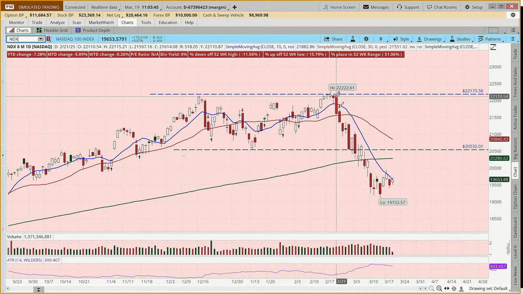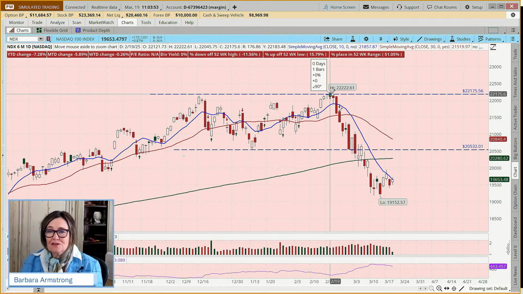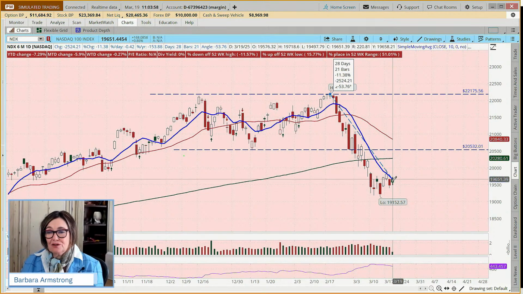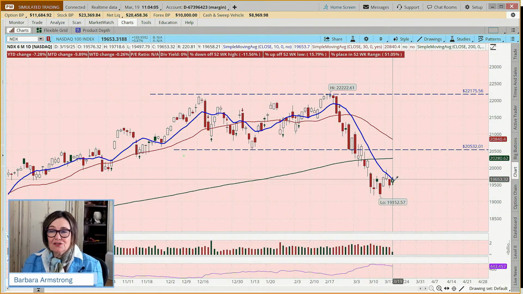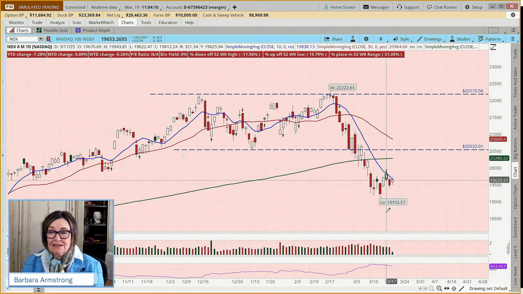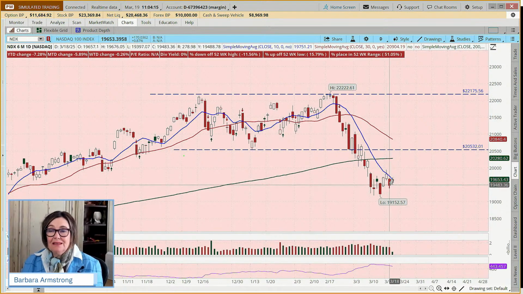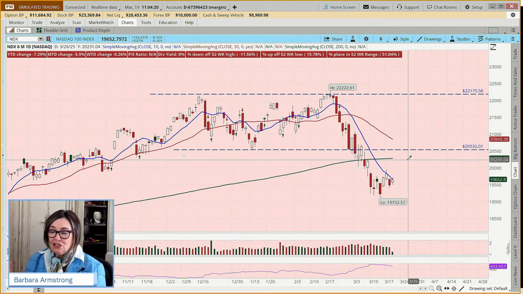And the same thing on the NASDAQ. We've had a pretty significant pullback here. Let me just get my drawing tool. At one point down almost 14%. We're still down 11. And one day does not a trend reversal make, because yesterday this was looking very much like a bear flag, wasn't it? And so this could be a one-day anomaly, or this could be the beginning of a trend reversal, and we just don't know yet. So what do you do when you don't know?